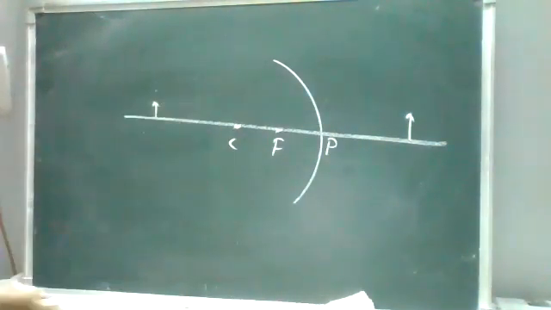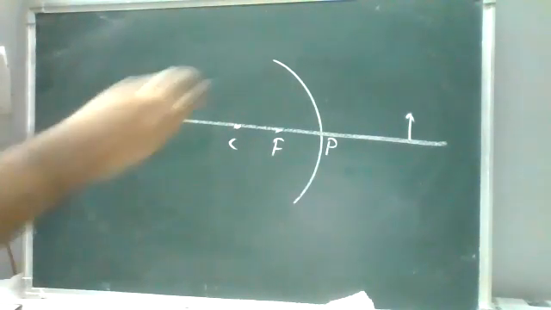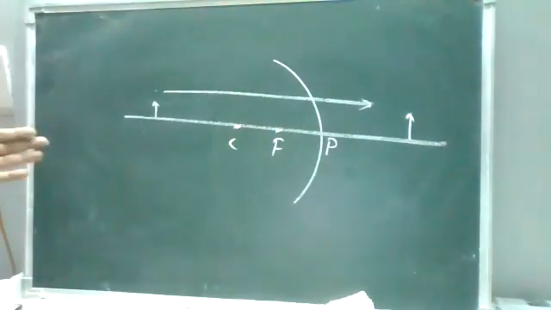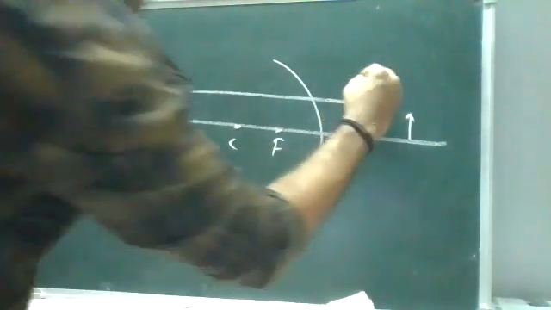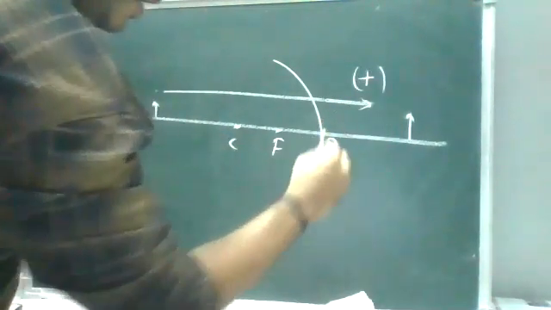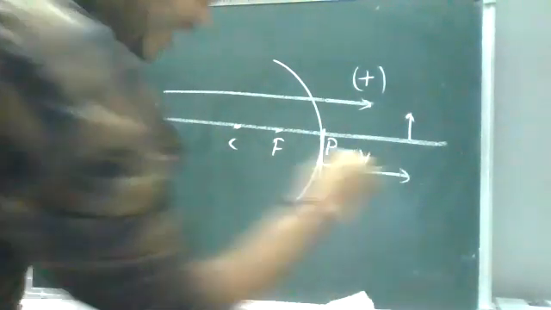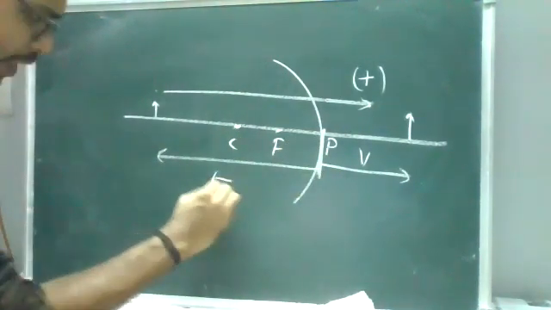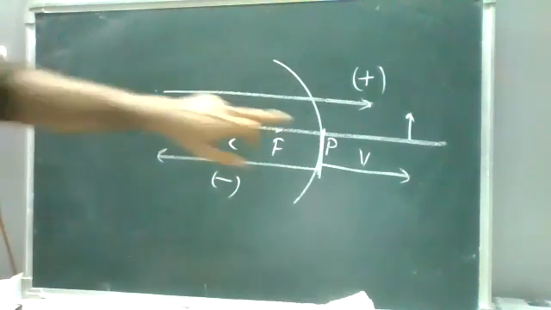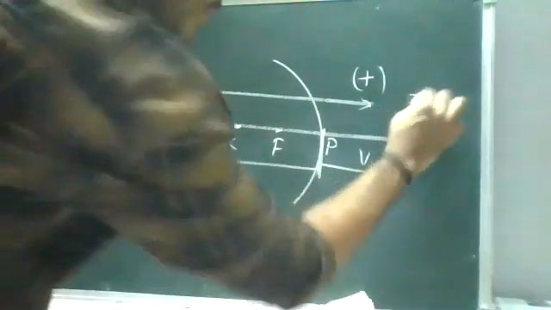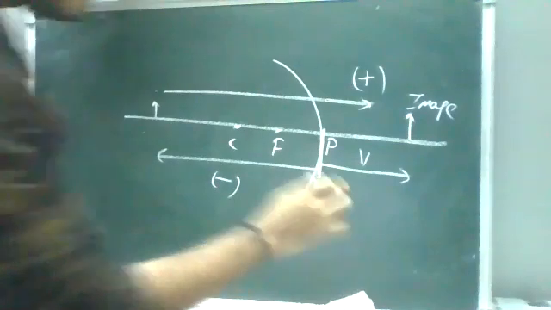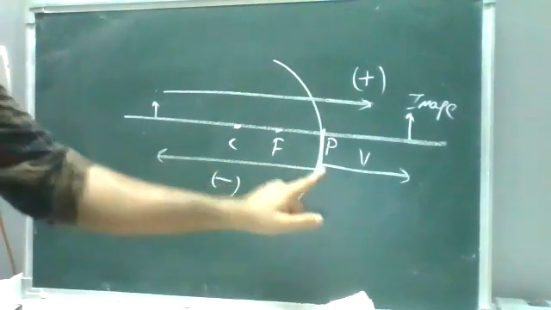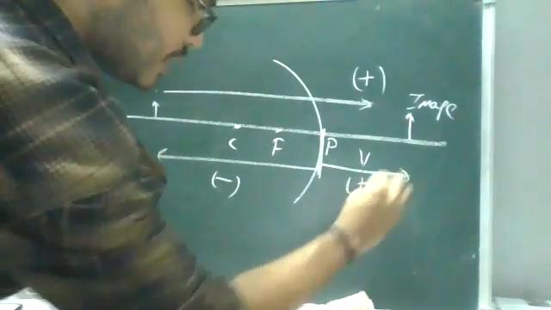Remember, when we are discussing from the object towards the image, memorize this: when the direction is to the right side from the pole, it will always be positive. When we are discussing towards the left side from the pole, it will be negative. For example, the distance between the pole and the image is v. Here, from the pole it is towards the right side, so v is positive.